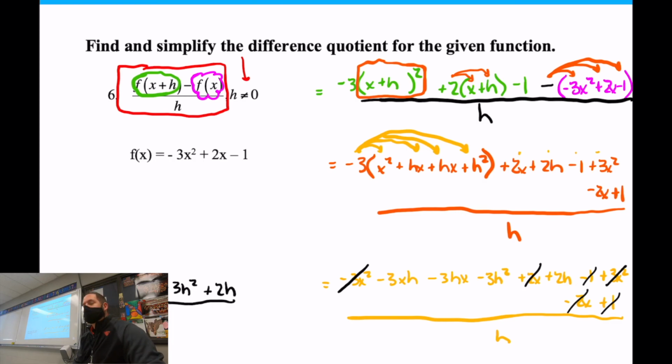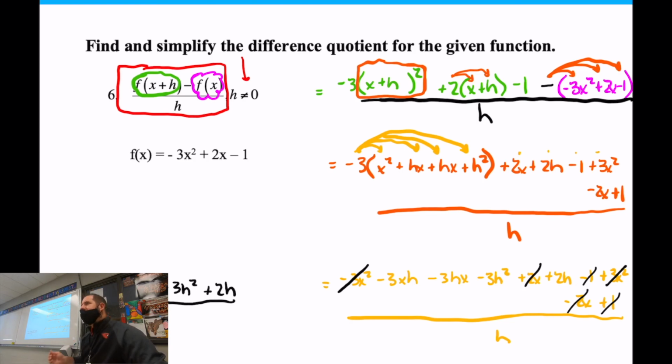Questions? Can you combine the two negatives? Yes, the 3xh's, so that would be -6xh or hx, however you want to say it. I'm not going to do it yet. You'll see it here in the next step.